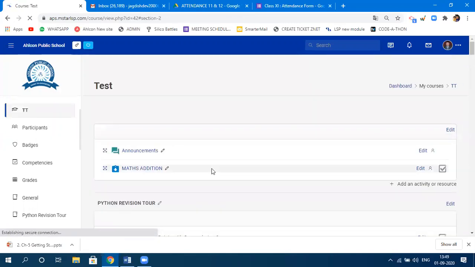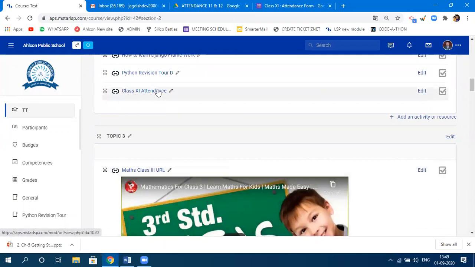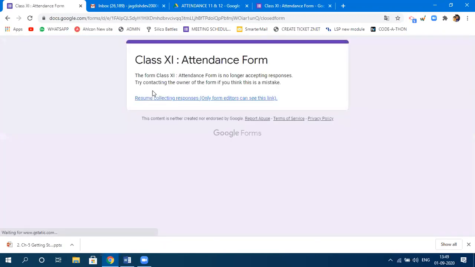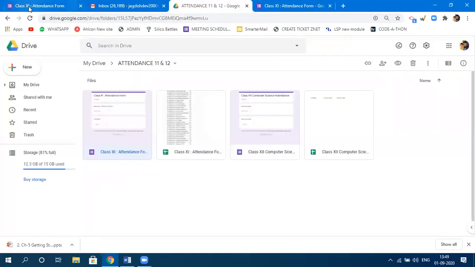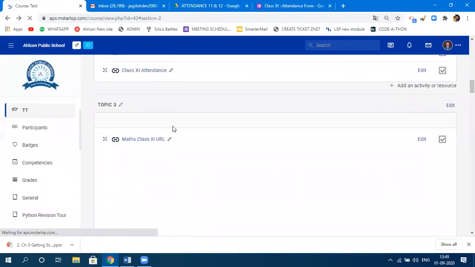Now your LSP is linked to your Google form. Okay, and if you click on this class 11 attendance, it will open that form. Okay, so this is the form. Because I have unchecked that collecting responses, I have simply made that off, that's why it's not showing that. But this is the form basically that will appear over there, right? So I hope this part is clear to you. Similarly, you can create a link to your Google Classes and so on.